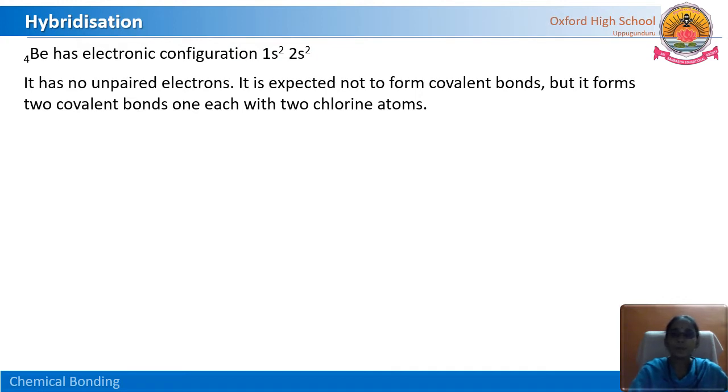Do you remember we discussed this beryllium chloride molecule formation in the electron pair repulsion theory. There we discussed that beryllium is called an electron deficient molecule because each chlorine atom is surrounded by 8 electrons, but not the beryllium. If you have any doubt, go through the textbook and calculate the electrons around the molecule. Beryllium is an electron deficient molecule.